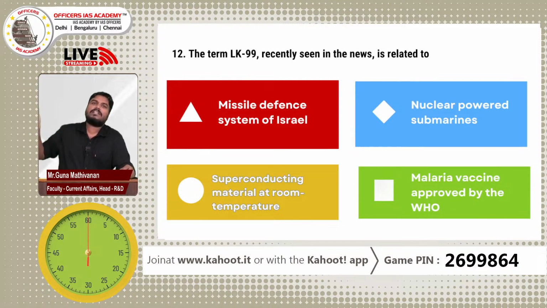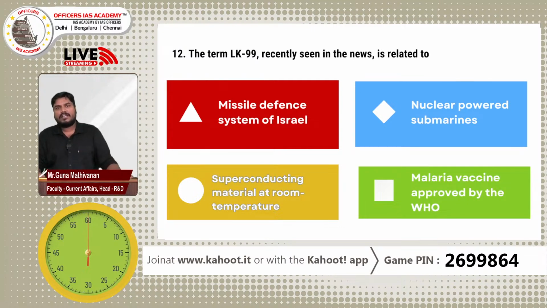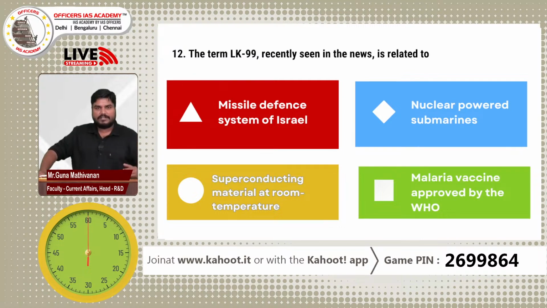So what is superconductivity? Any conductor, when it conducts electricity, there will be some resistance. The flow of electrons in the conductor will be obstructed by some resistance, impurities in that particular conductor, right? Because of this resistance, the copper wire has a resistance. Because of the resistance, when there are long transmission power lines, you will have huge loss in this power transmission.